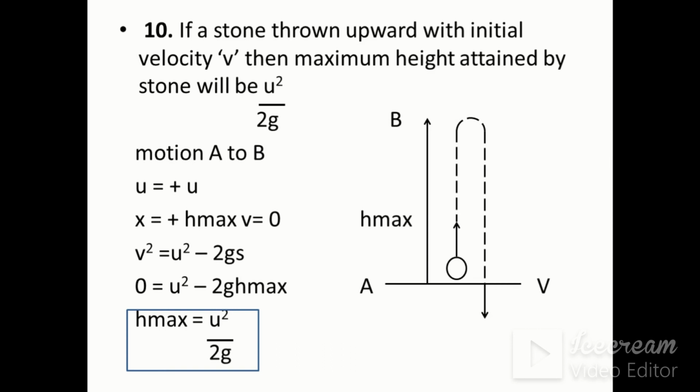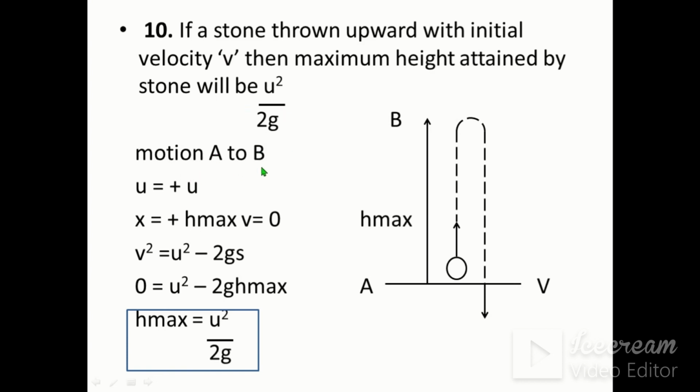If a stone is thrown upward with initial velocity u, the maximum height attained by the stone will be u square by 2g. How? I will show you. I will repeat the statement. If a stone is thrown upward with initial velocity, I again request you to change it to plus u. Then the maximum height attained by the stone will be equal to u square by 2g.